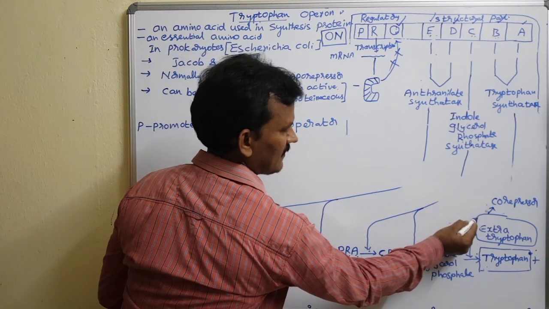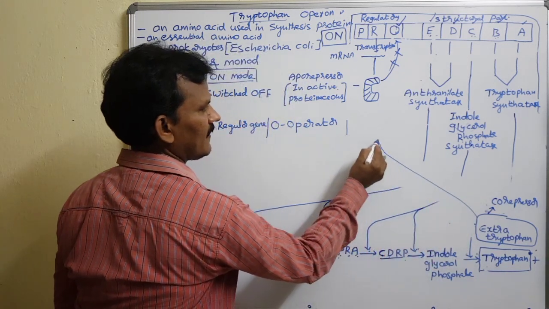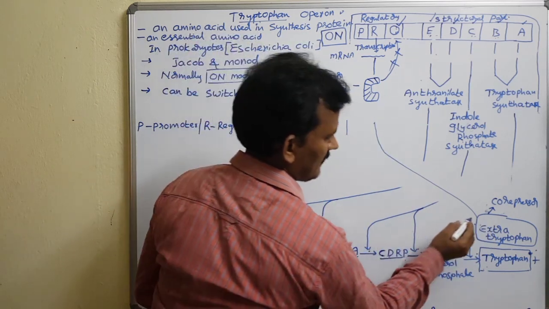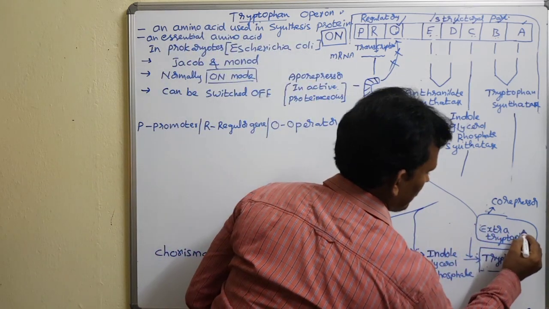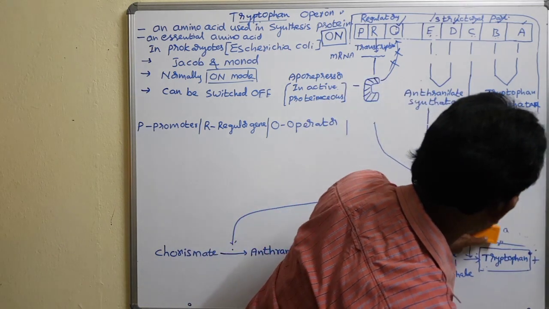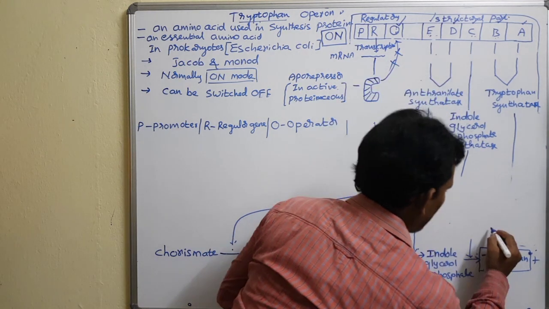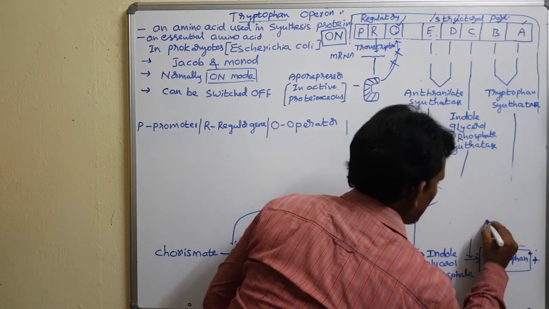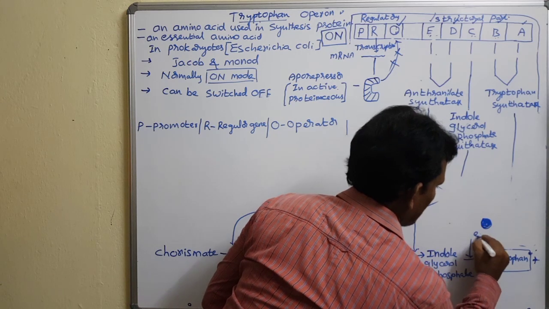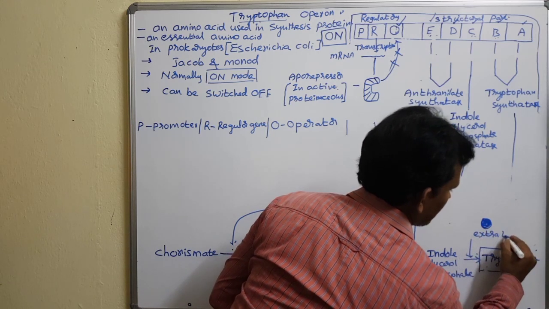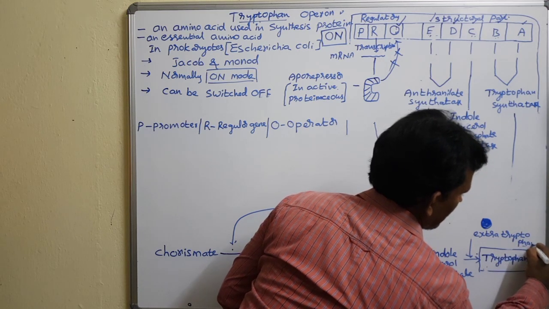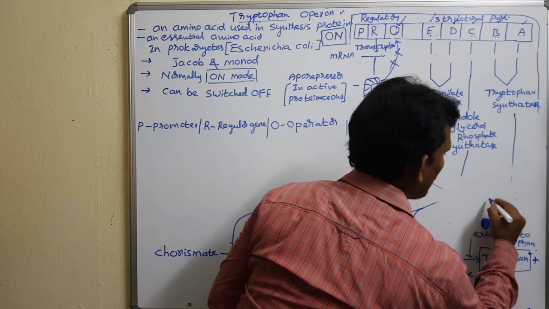Yes. The co-repressor comes and binds with the aporepressor. This extra amount, or excess tryptophan, is nothing but the co-repressor.